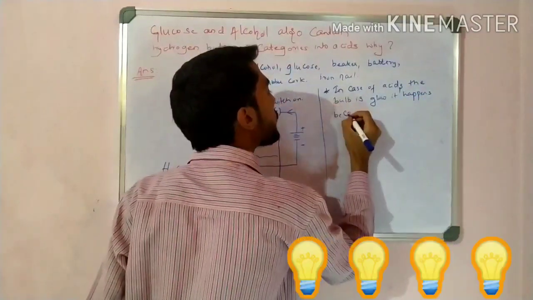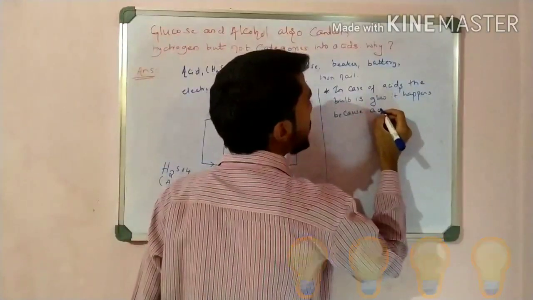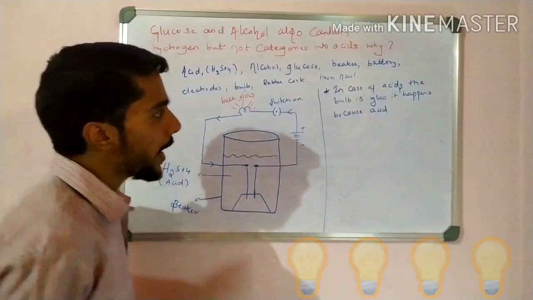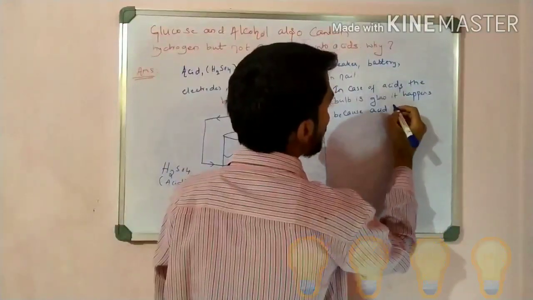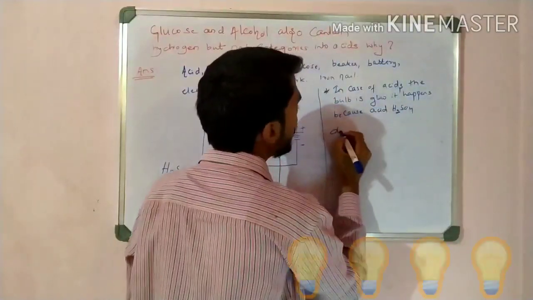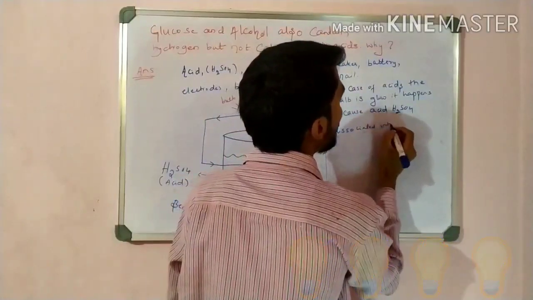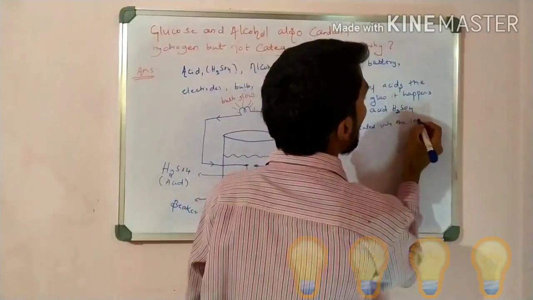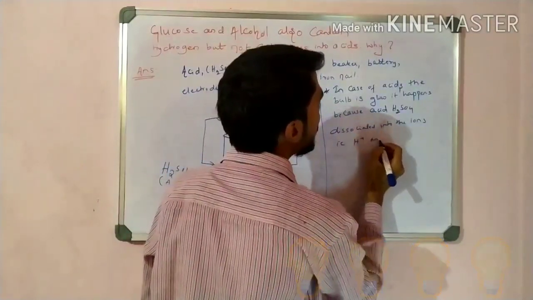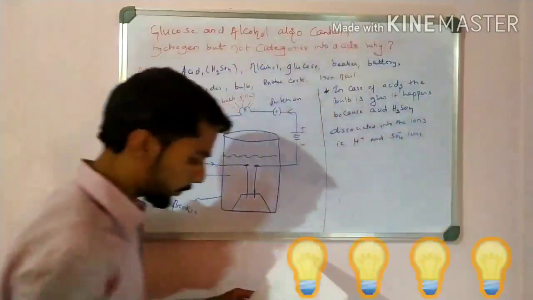It happened because the acid, that is H2SO4, dissociates into ions, that is H plus and SO4 minus ions.